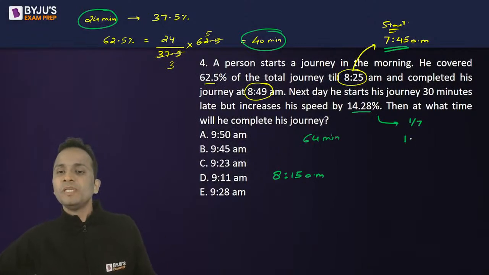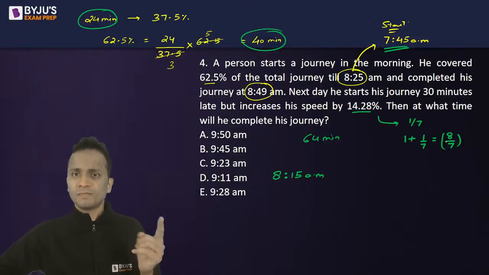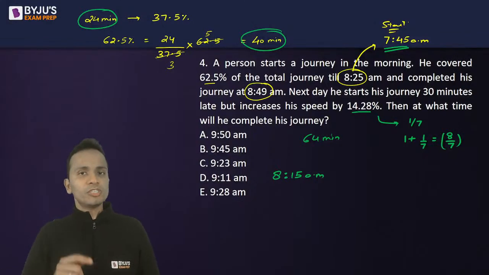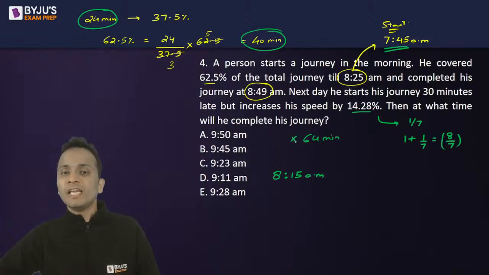That means his speed today has become 1 plus 1 by 7, that means 8 by 7 of the original speed. Now, since speed and time are inversely proportional to each other, today the time that he will take will be the reciprocal of 8 by 7, that is 7 by 8 of the previous time.